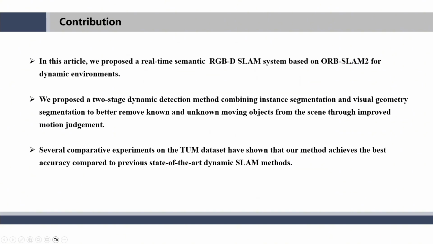In summary, our main contributions include the proposal of a real-time semantic RGB-D SLAM system tailored for dynamic environments based on RGB-SLAM. Additionally, we introduce a two-stage dynamic detection method that integrates instance segmentation and visual geometry segmentation to achieve better segmentation of dynamic objects. Lastly, experiments on the TIM dataset demonstrate that our method achieves state-of-the-art performance.